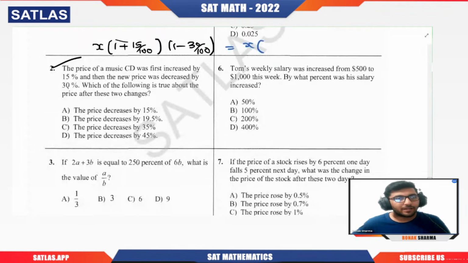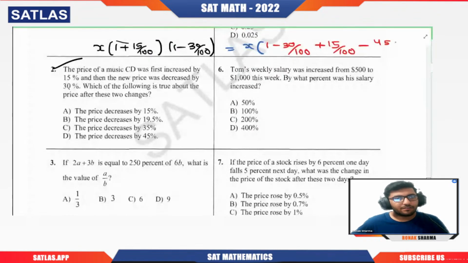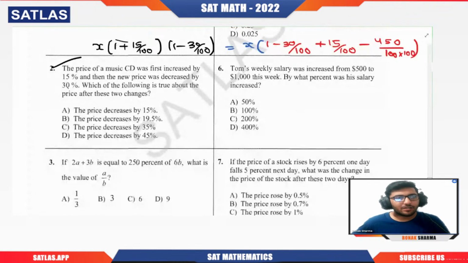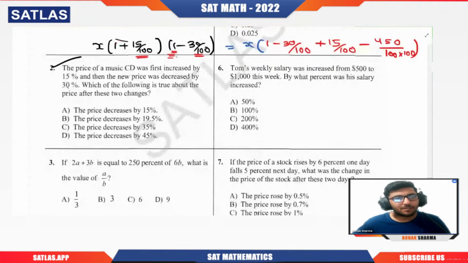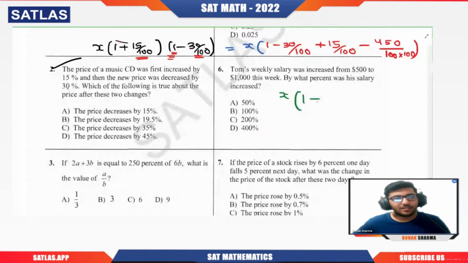Clearly you can just multiply. So 1 into 1, 1 into minus 30 by 100, plus 15 by 100, minus 15 into 30, that is 450 by 100 into 100. See how I have done it? A plus b into c minus d: the 1 will be multiplied with 1 and minus 30 by 100, then 15 by 100 will be multiplied with 1 and minus 30 by 100. That's what we have done here. So this will become X times minus 30 plus 15, that will be minus 15.